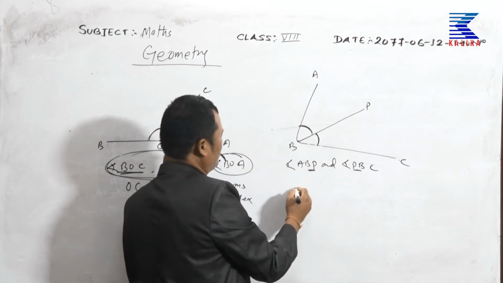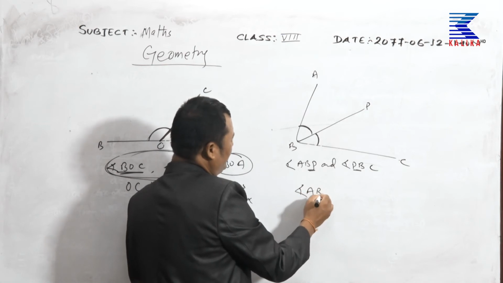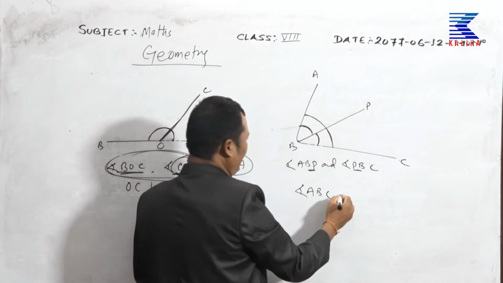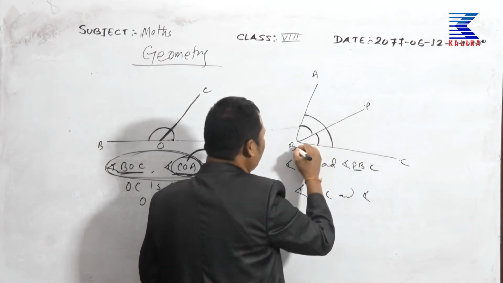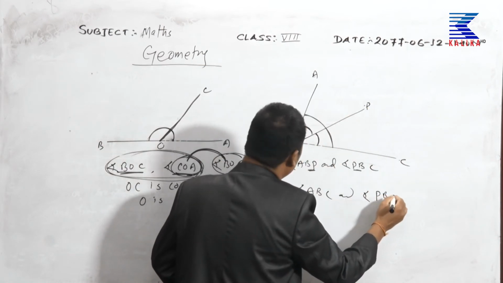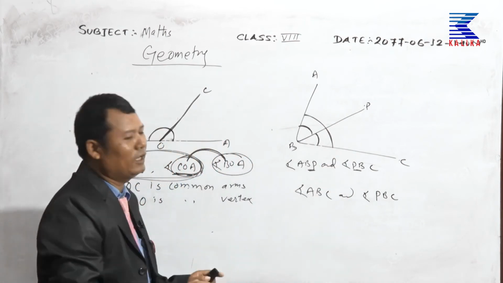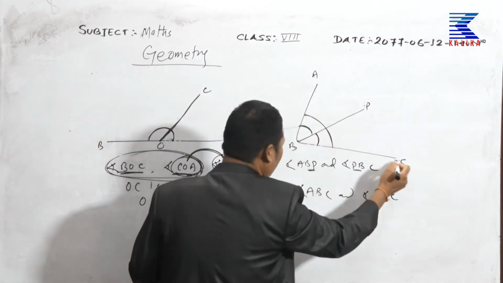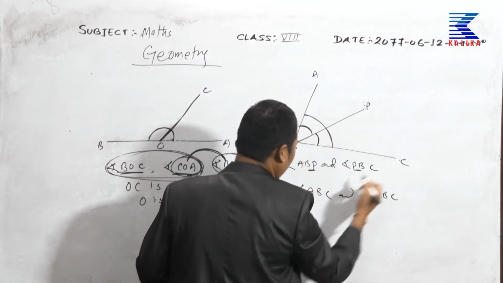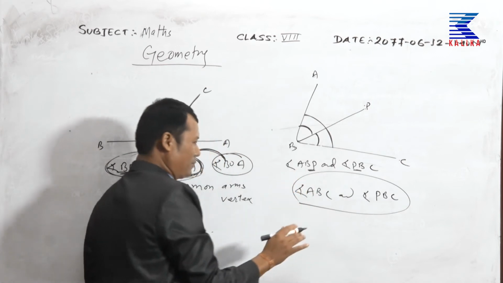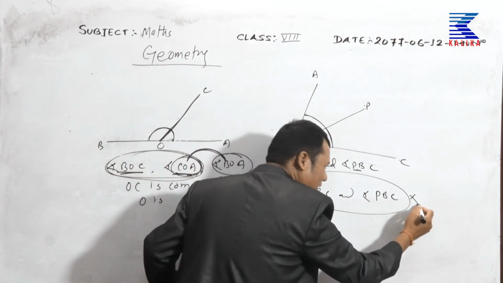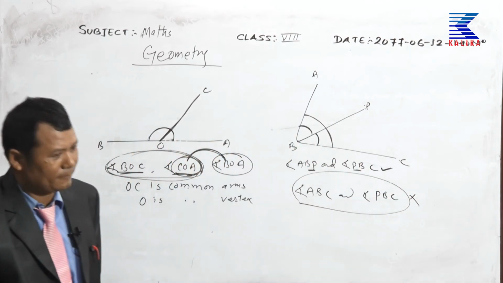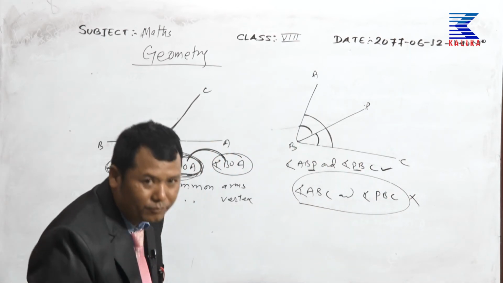Listen please, everybody, students. Angle ABC, that's the big angle, and angle PBC, they do not have a common arm. So it is not an adjacent angle. Clear, everybody? And next please.